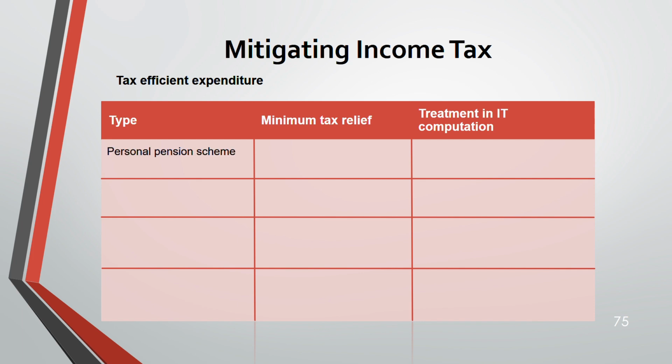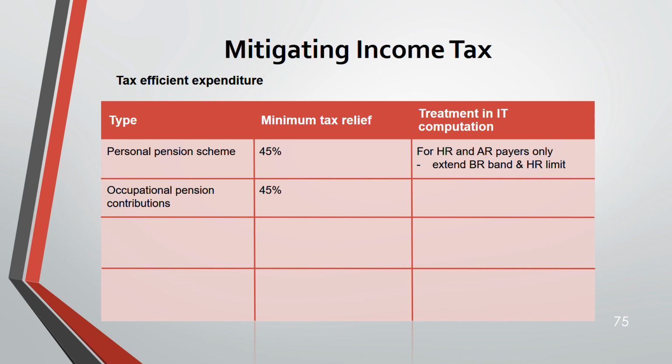First one is personal pension scheme. Pension is, by the way, my next lecture. It's going to be my lecture 7. Minimum tax relief is 45%, and it is beneficial for higher rate and additional rate taxpayers. How can you extend? Just now we saw in the test understanding 10 question where we extended the personal pension. We extended the basic rate by the gross personal pension contribution that we have made. So you can extend the basic rate and higher rate. Remember, the additional rate band you can't extend. So that's why the minimum tax is 45%. That is additional rate that you can save.